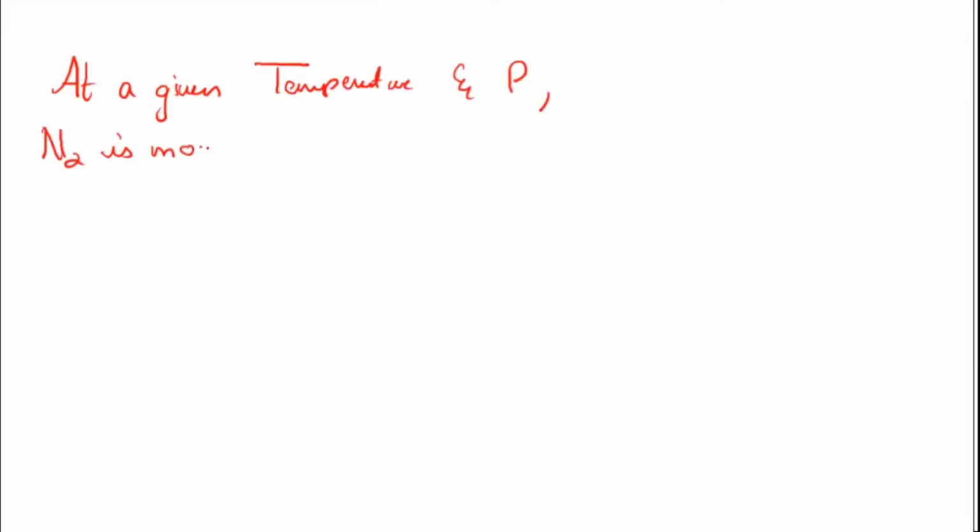Now I'll give you one question, you try to answer and tell me. At a given temperature and pressure, I'll write the question here. I have not written it, it's not there on the screen, I'm writing now. At a given temperature and pressure, if they tell you nitrogen is more soluble in water than helium gas, which one of them will have the higher KH value?